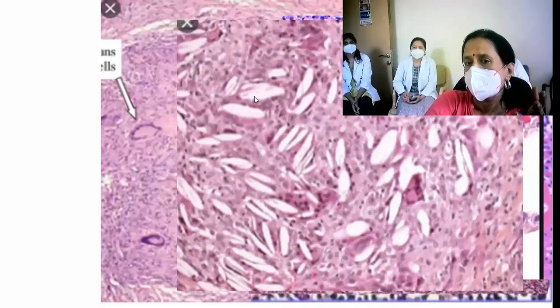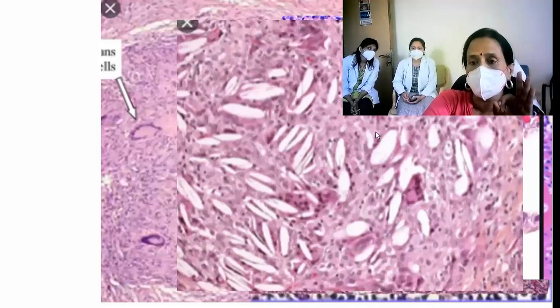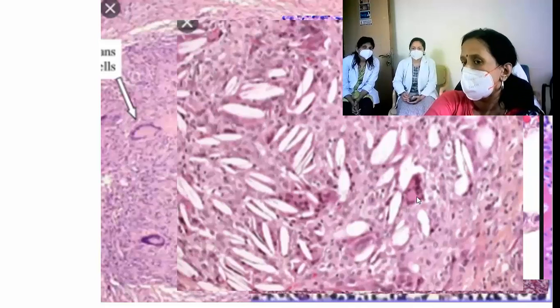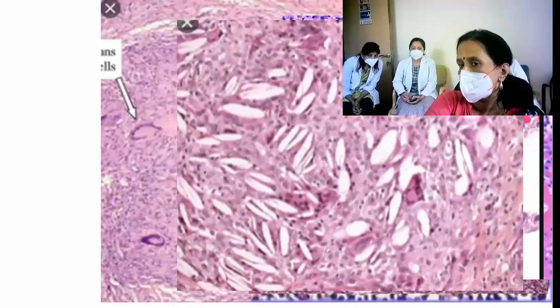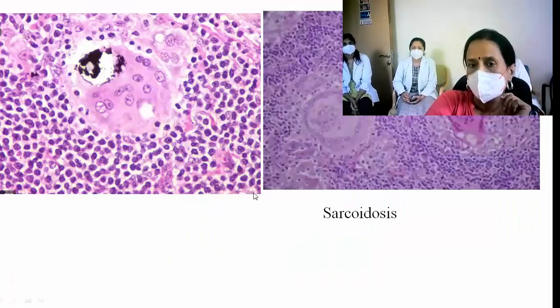Okay, what are these cleft-like spaces? Cholesterol cleft. So it has come out. So it is in the tissue, so the body reacts to it. Can you make out foreign body type of giant cell here? See, look at this cholesterol, how it is engulfed by a foreign body giant cell. So these are cholesterol clefts. So these are different types of giant cells.